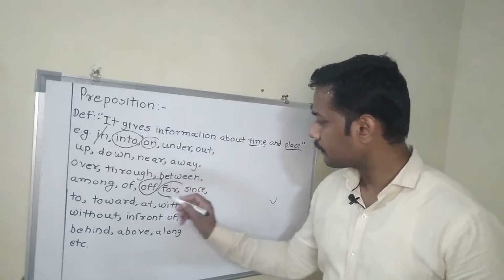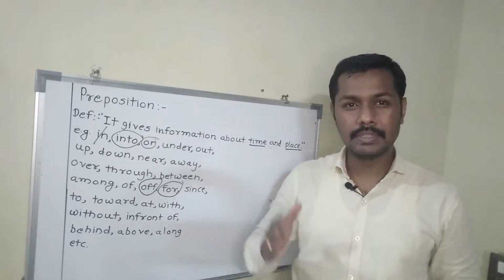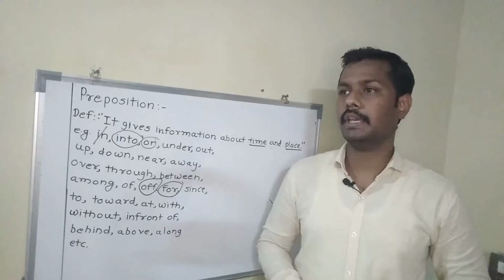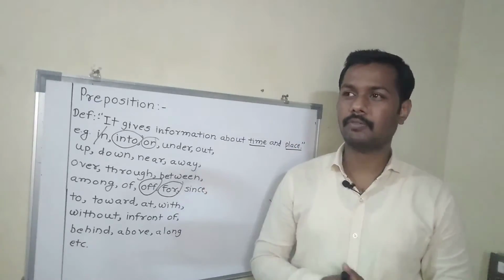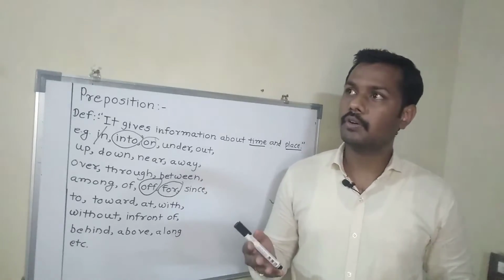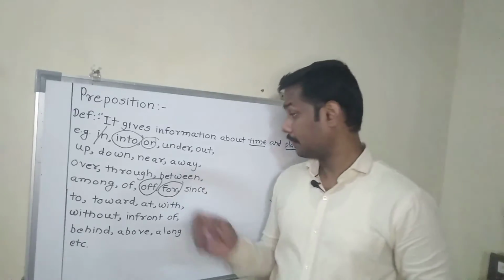Next one is for. So for is used in different ways. It will be used for, you can say, a reason. It can be used for calculating the time. For 5 years I have been teaching, for 9 years, for 10 years, like that way.